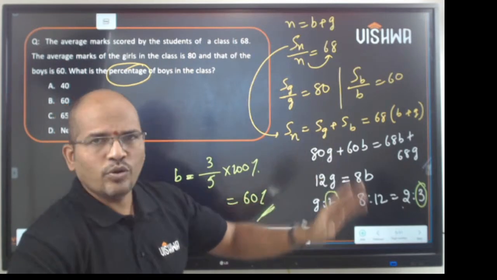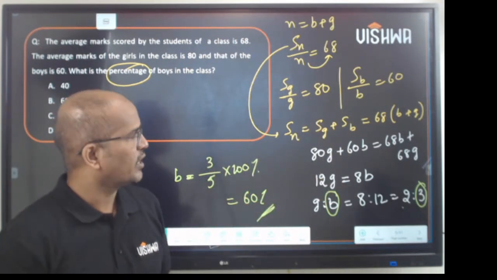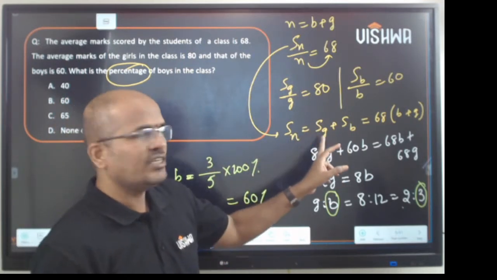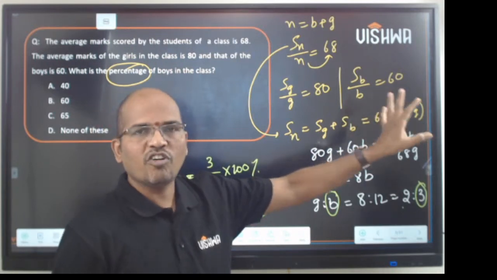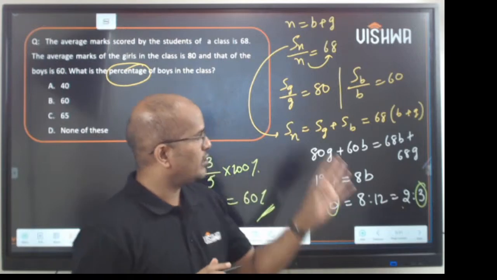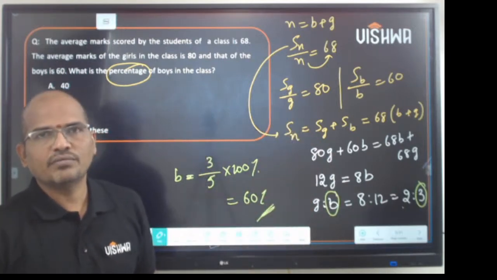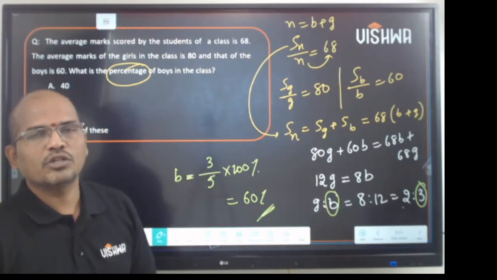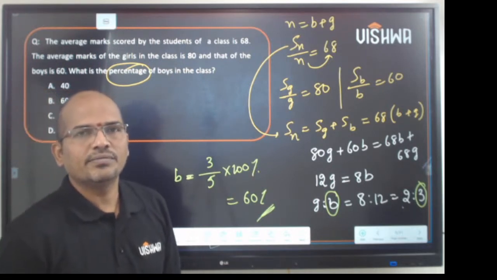This is the conventional way of doing it, but we can do it fast. Clear? So Sn is Sg plus Sb. So I hope the problem is clear and the method is also fine. So please push your doubts in the comment section. We'll see them at the end.